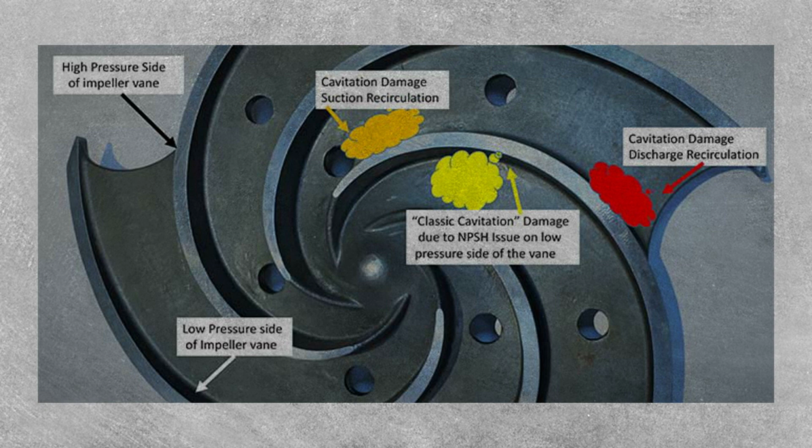Due to the sudden collapsing of the bubbles on the metallic surface, high pressure is produced and metallic surfaces are subjected to high local stresses. Thus the surfaces are damaged.